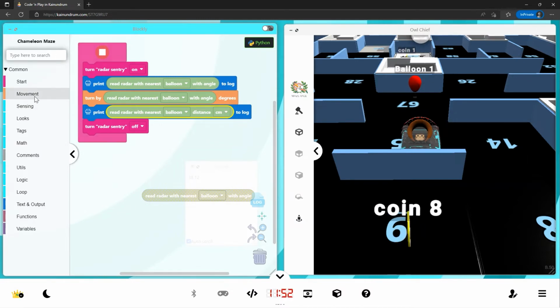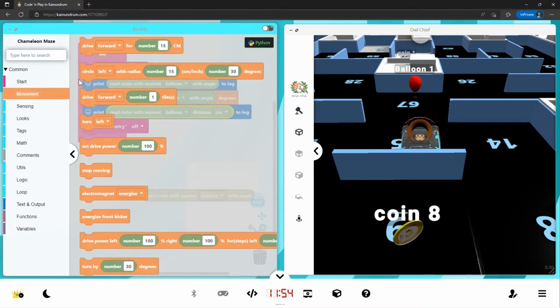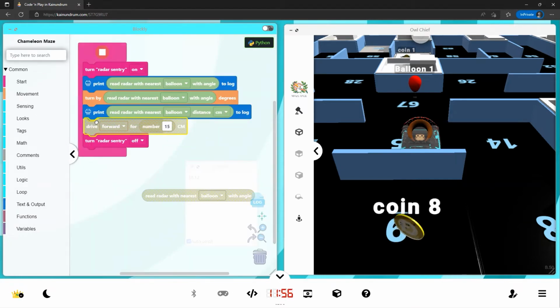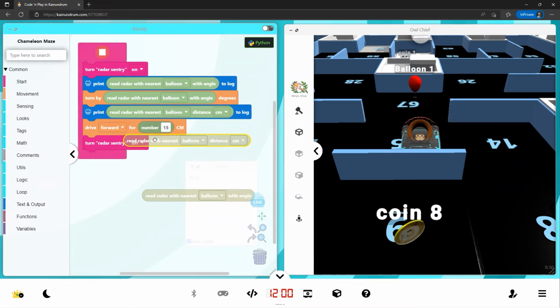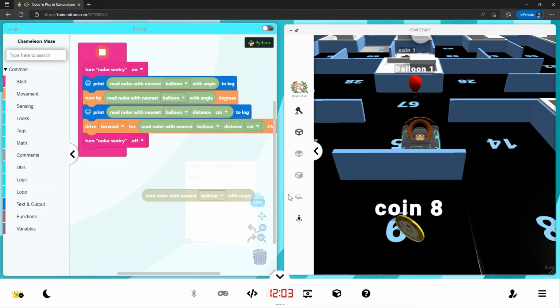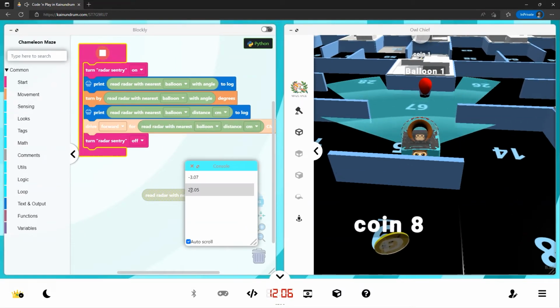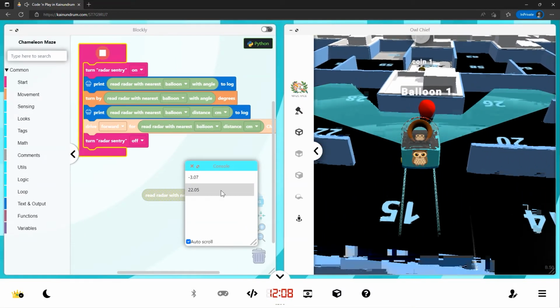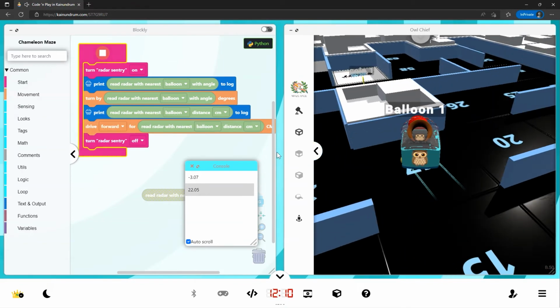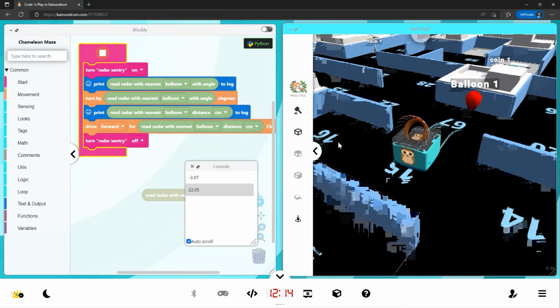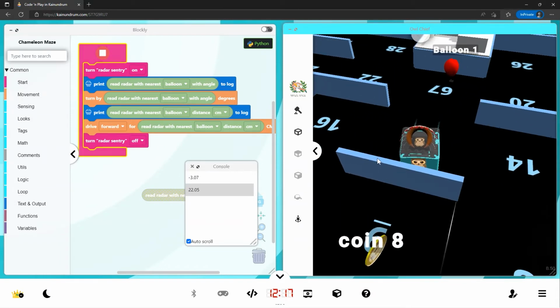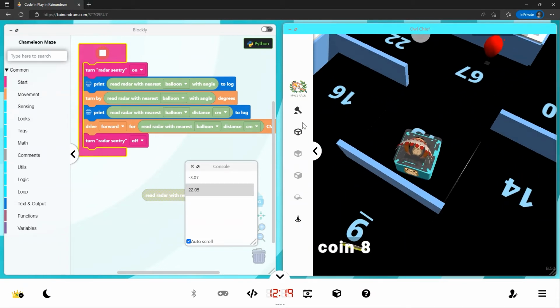We're going to print that out, but we can also use that in our movement. So let's copy that, duplicate that. Let's test our code out. It gets the distance and it prints the distance and it goes to the balloon. Cool, well done. We've made the first step of using the sensing blocks to try and locate an object.